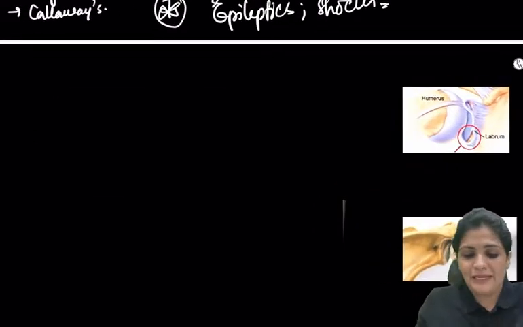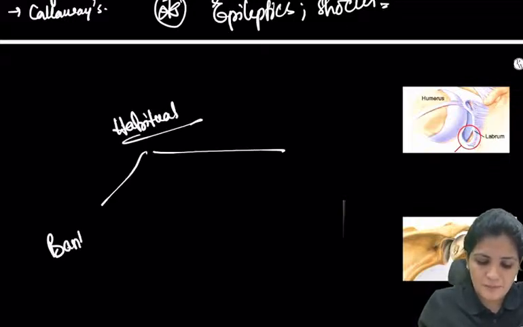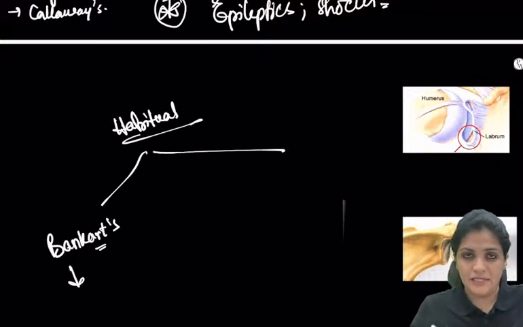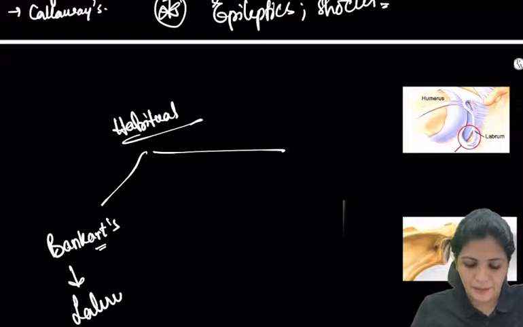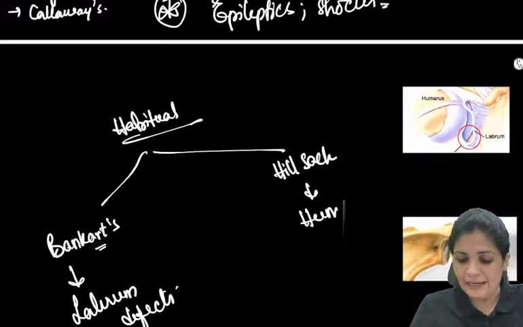What are the complications of habitual shoulder dislocation? Two things. One is Bankart's, and the second one is Hill-Sachs. Bankart's is a labrum defect. The labrum gets torn on the anterior side, that is your Bankart's, right? Hill-Sachs is a humeral head defect.